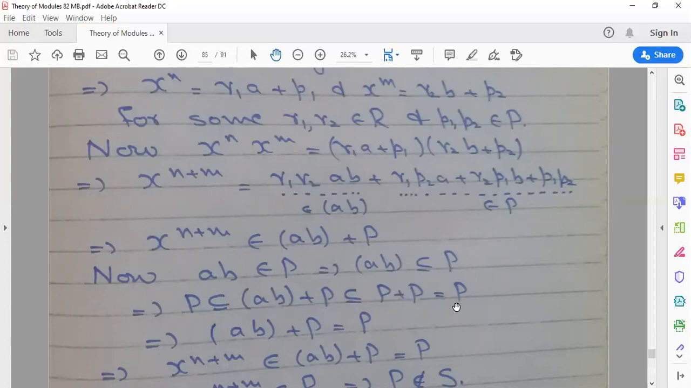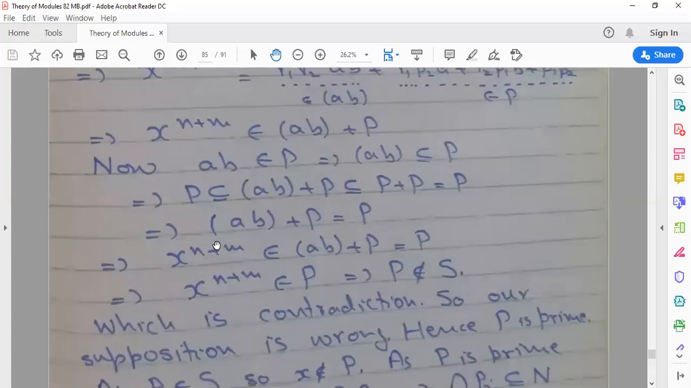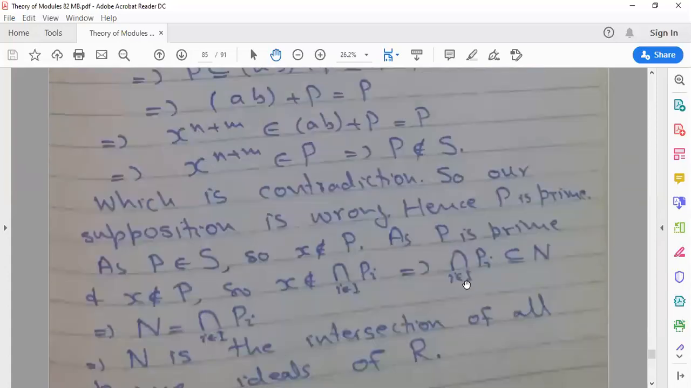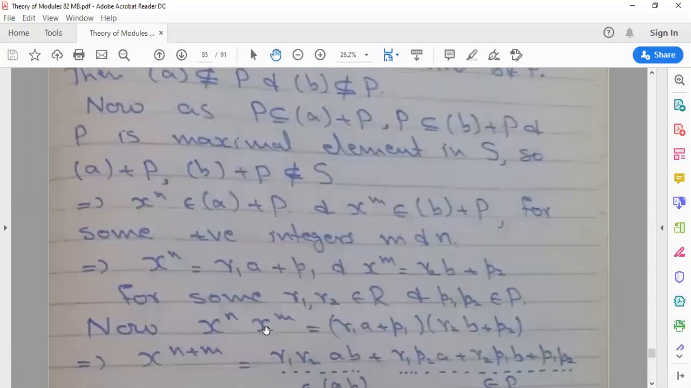So P + P equals P, and (ab) + P equals P. That means this belongs to P, but P does not belong to S. This is a contradiction, so our supposition is wrong. Hence P is prime, P belongs to S, and x does not belong to P. P is prime and x is not in P, so x does not belong to the intersection of the primes. The intersection of the primes is contained in N, because x is not in N. By the earlier condition as well, we get N equals the intersection of the P_i.